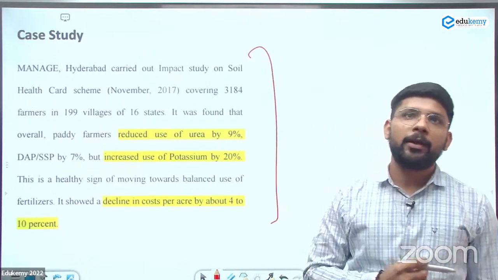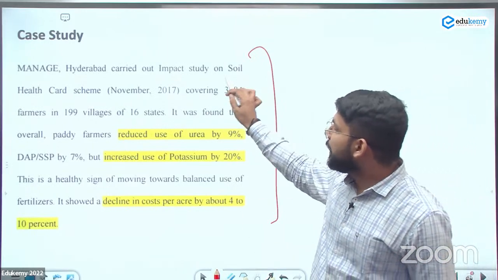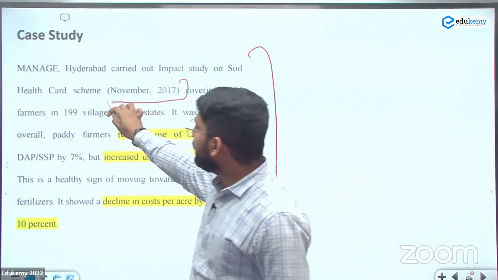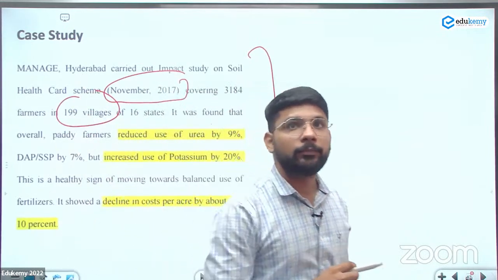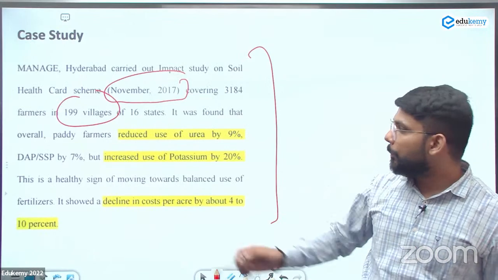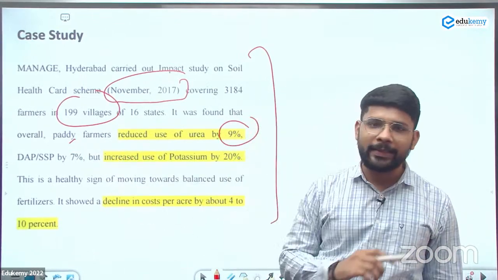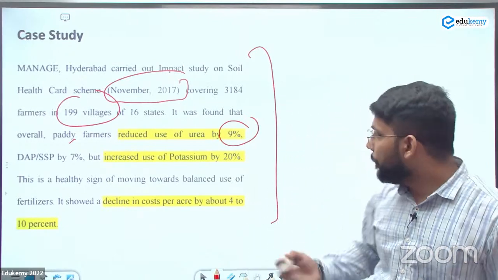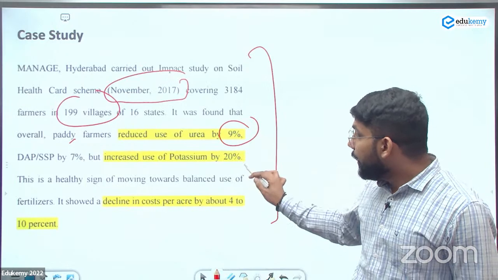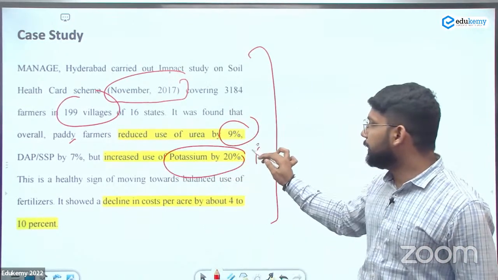Please note down this. Manage Hyderabad is a company which conducted a study in November 2017. Approximately 200 villages were taken as a sample, and they found that in paddy cultivation specifically, they reduced the usage of urea by 9% and increased the use of potassium by 20%.